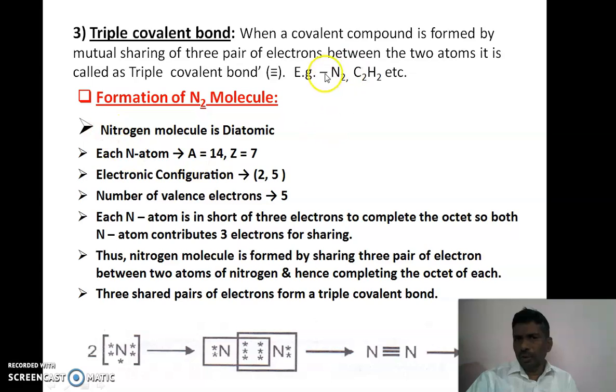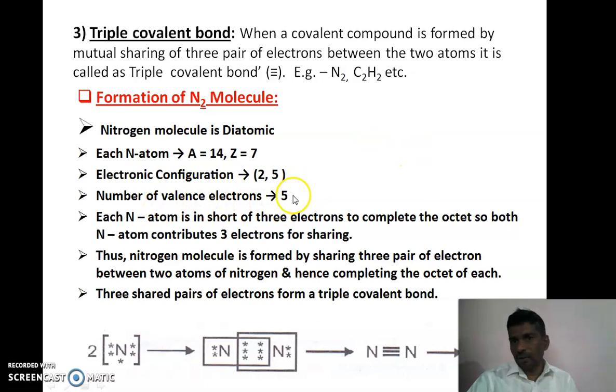The nitrogen molecule is again diatomic, N2. Each nitrogen atom has mass number 14 and atomic number 7. Its electronic configuration is 2, 5, meaning the last orbit contains 5 electrons, and nitrogen requires 3 electrons to complete the octet.